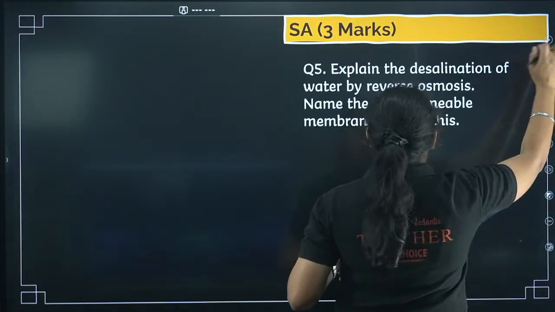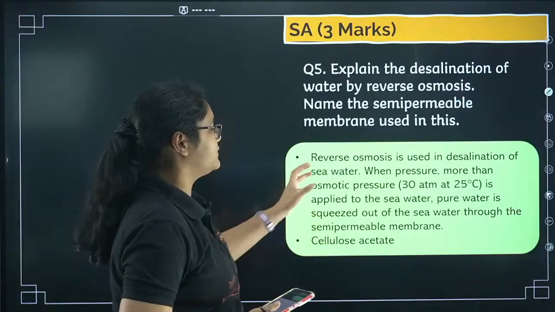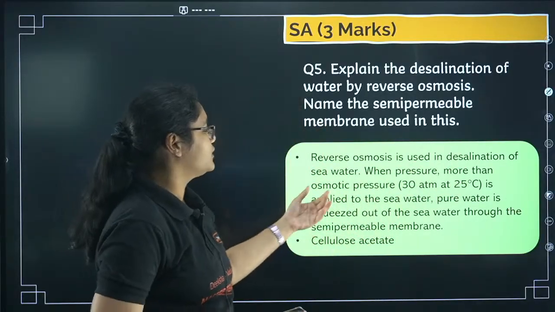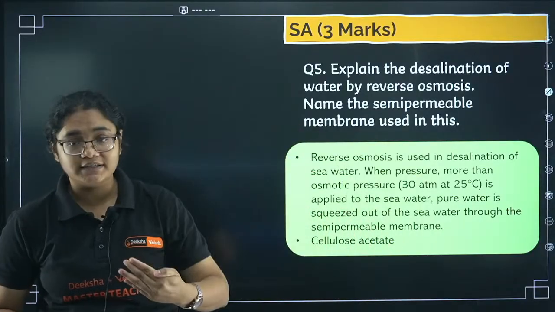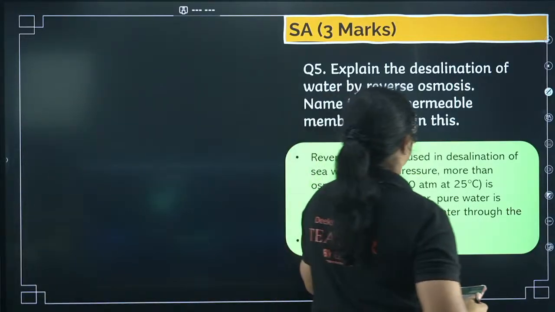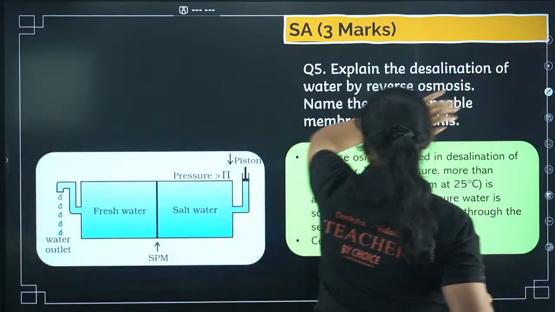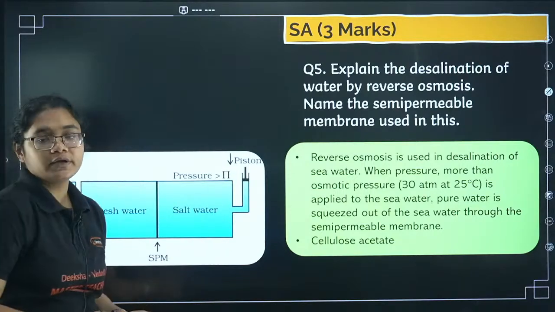Next, we have desalination of water by reverse osmosis. You can explain in this way. Reverse osmosis is used in the desalination of seawater. When pressure more than osmotic pressure is used, at that time what happens? Water flows in the opposite direction and pure water is produced here, and the semi-permeable membrane that is used here is called cellulose acetate, and this diagram you can draw here.